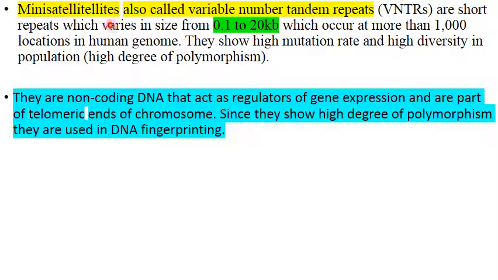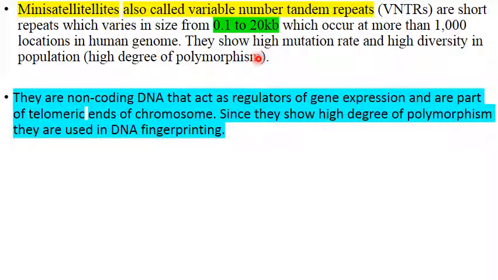Mini satellites, also called variable number tandem repeats, VNTR. Variable because they are variable in different individuals in number, where the variation lies in number. Tandem means in a straight line repeats. That's why these are called VNTR. What are they? Short repeats, but their size is more, from 0.1 to 20 kilobases. That means from 10 or more than 10 base pairs to 20,000 base pairs, and this also occurs at thousands of locations within the human genome.